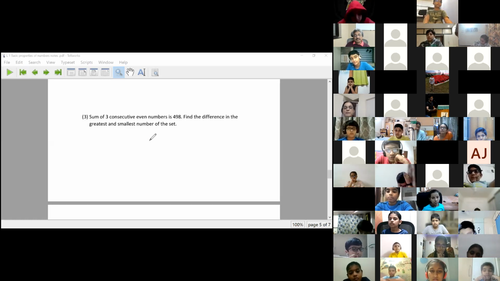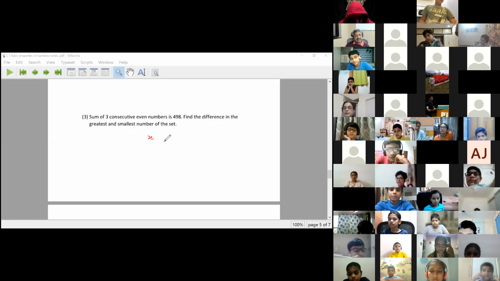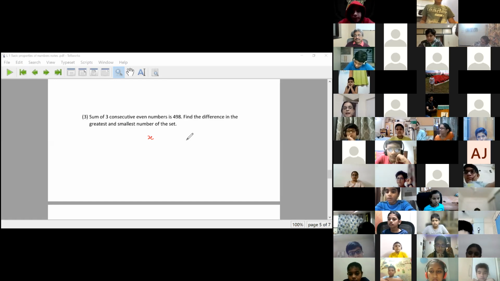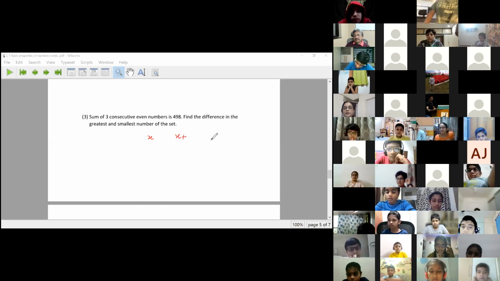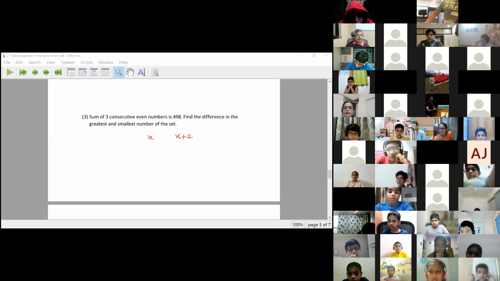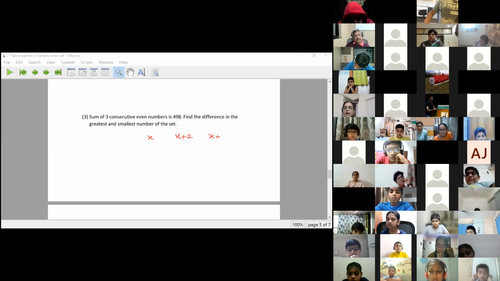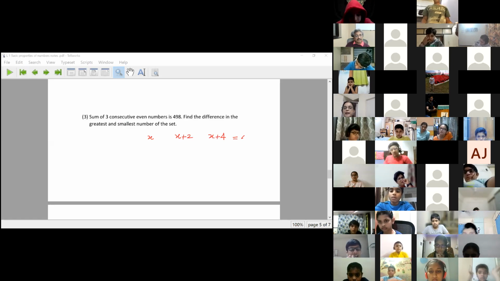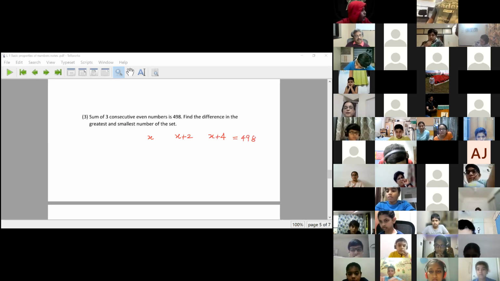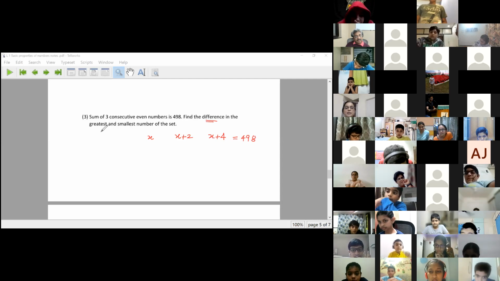So if my number is x, first number is x, those who understand x terms can think of this. Otherwise, just think of 3 numbers which are back to back, and their sum is 498. Find the difference between the greatest and smallest number of the set.